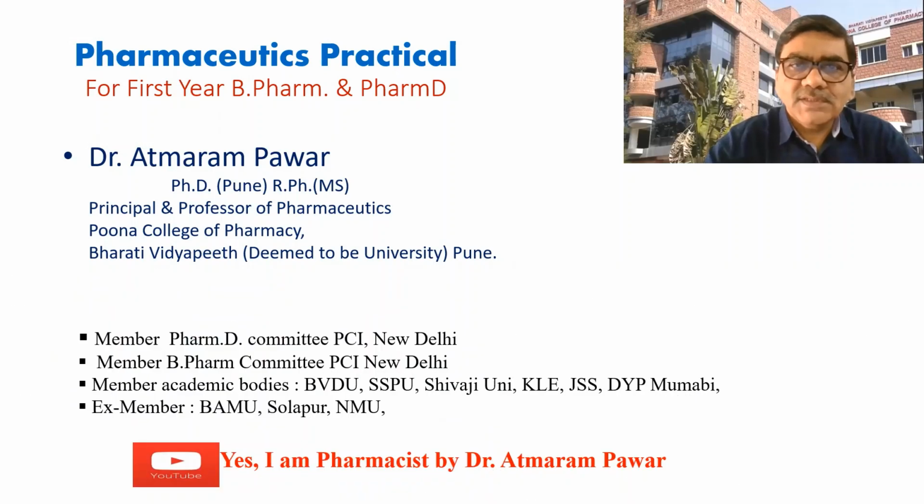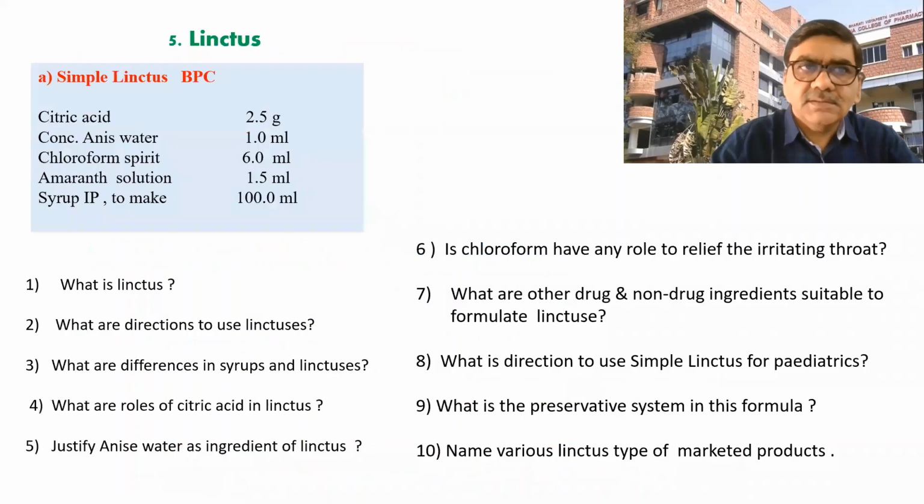So, in the monophasic systems or the solution type of oral dosage forms, today we will see the linctuses. The simple linctus, which is official in the BPC, is also available in the market, and there are some other linctuses available in the market.